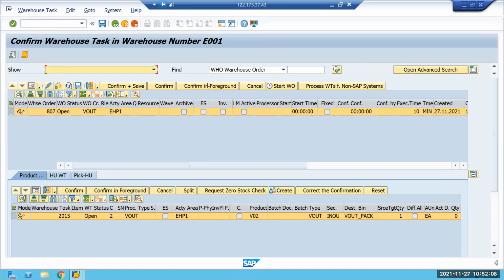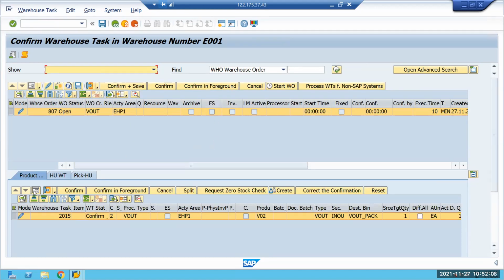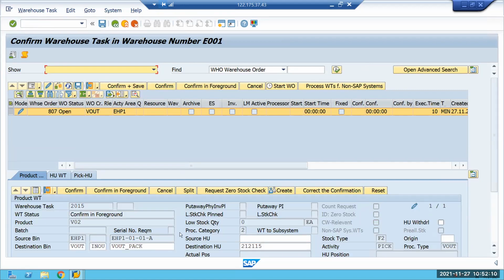Take the HU number from here. And I'll then take it. Fine. Shall I save it? Now it is going. Okay, let me confirm. After confirm, it will confirm as a HUCR, I think. HUCR. But I want to go to this bin. No? Okay, we'll see that. No worries.